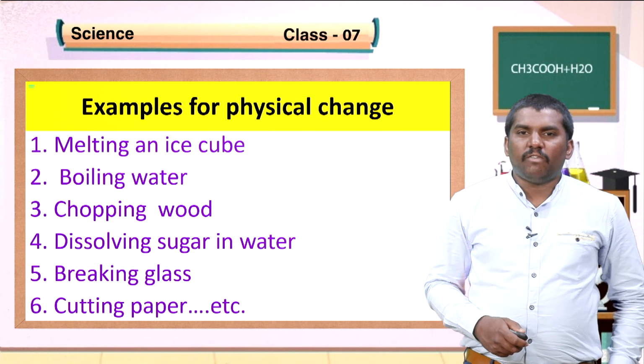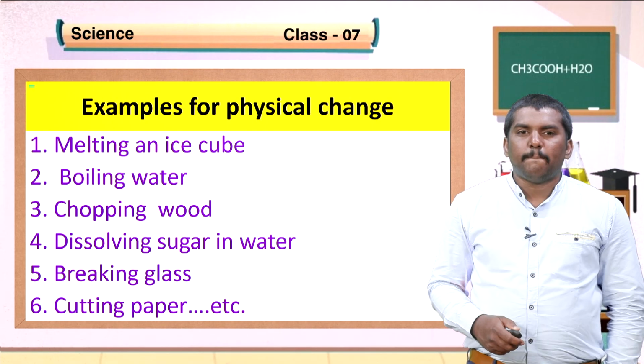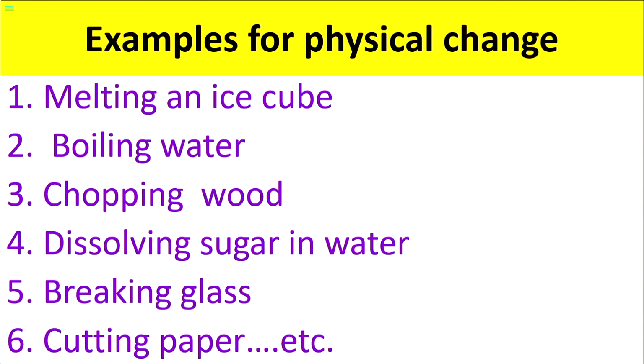Some examples for physical change: melting of an ice cube. What happens here? Solid water gets converted into liquid state. Boiling of water. What happens here? The liquid water is just converted into gaseous state. Chopping of wood. Here also the property of wood will not change. Dissolving sugar in water. This is also an example for physical change.